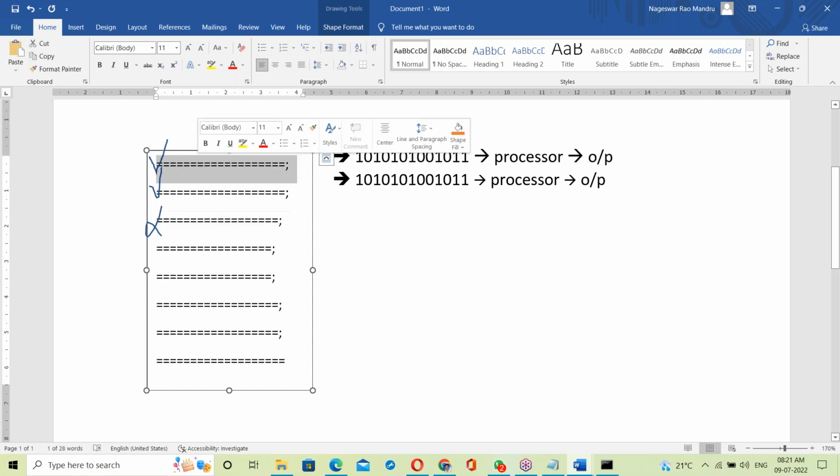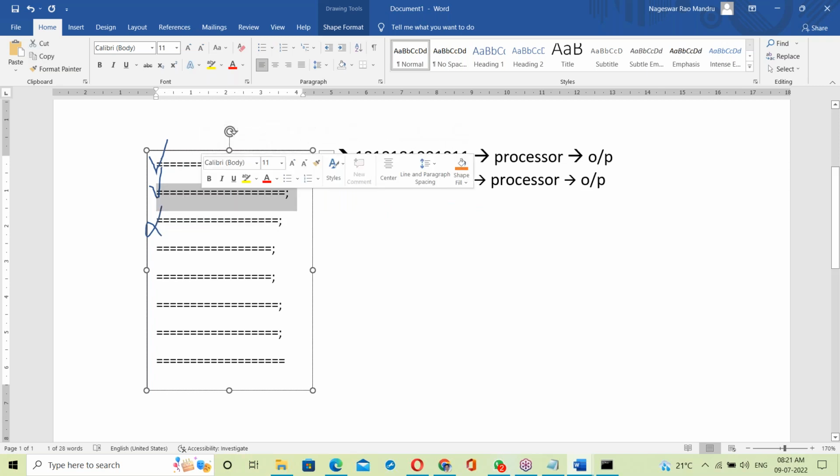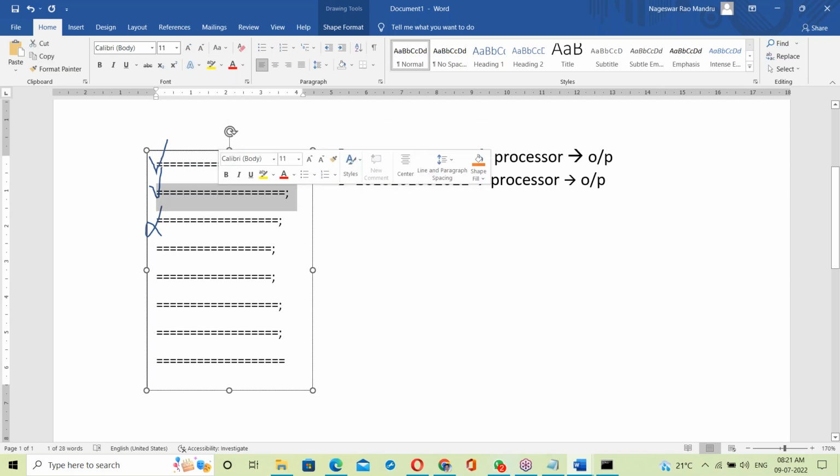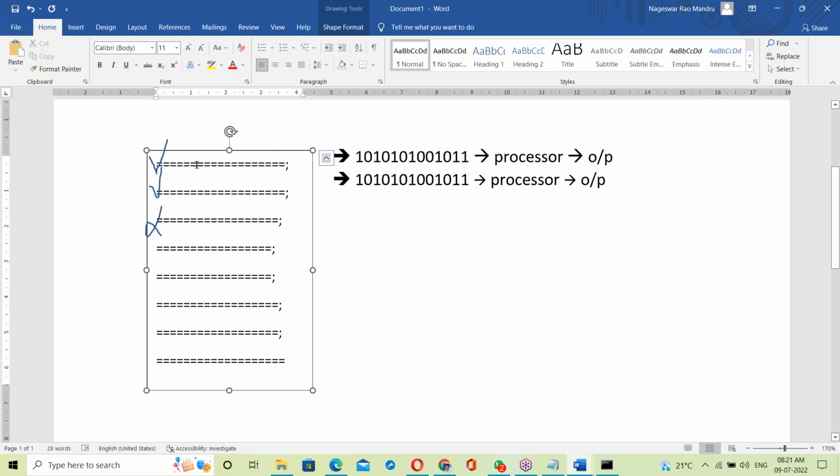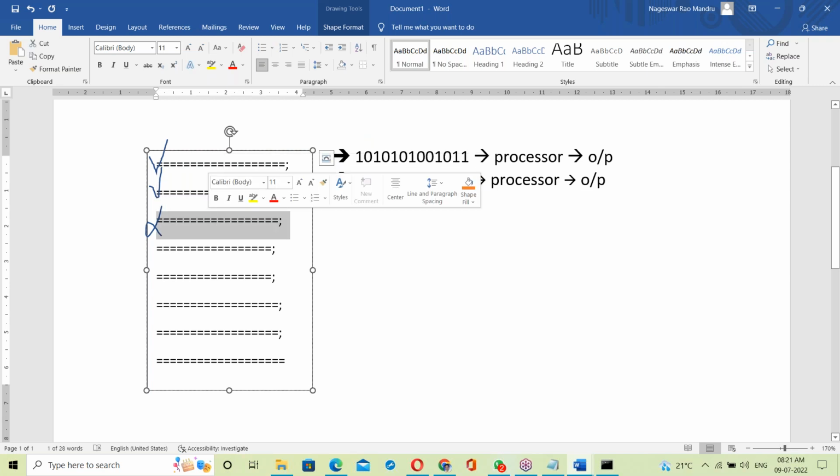So checking the first line, then execution. Checking the next line, then execution. So the interpreter executes the script line by line. First statement correct, executes. Next statement correct, executes. Checking then execution, line by line. If any error comes on checking a line, it simply stops. This is the working of the interpreter.